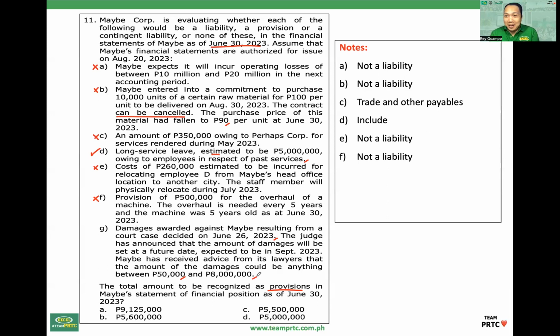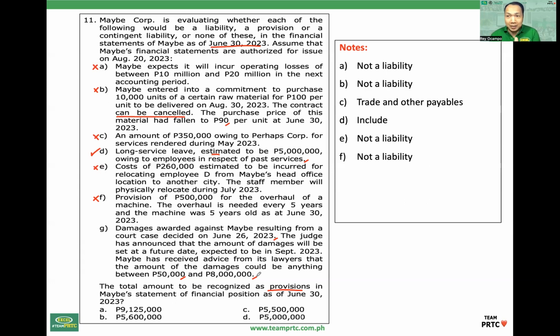Normally, pagka merong range, in that range, as likely as any other yung amount, so usually ang ginagamit, midpoint of the range. Kaya lang, provided yung range reasonable. Ito, 50,000 to 8 million, nanguhula yan eh. Since the range is unreasonable, effectively, the amount is not measurable.